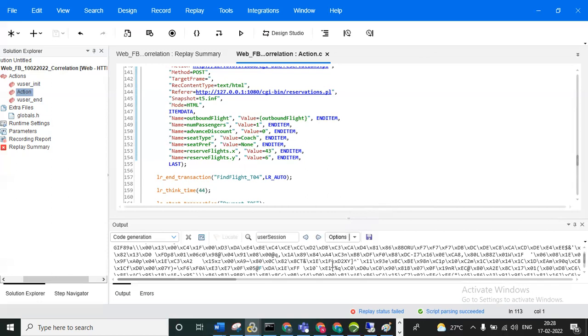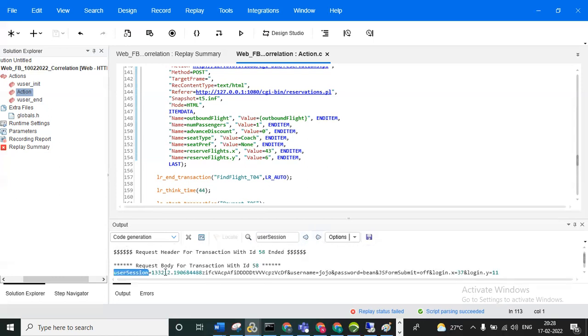Then next question. What is your approach to capture a dynamic value if the dynamic value is not present in the response? Meaning it is not there in the code generation, and we are unable to see it for the LB and RB, so the dynamic value is not captured. We are searching the user section, but we are unable to see that dynamic value. Then what is your approach?